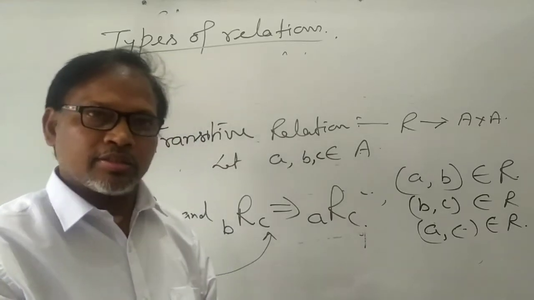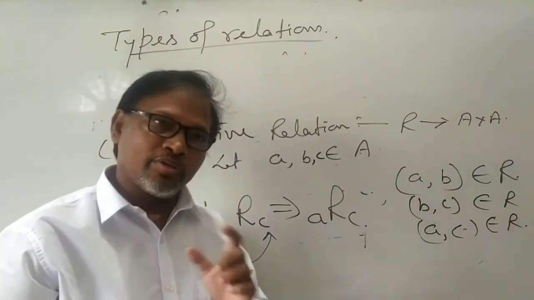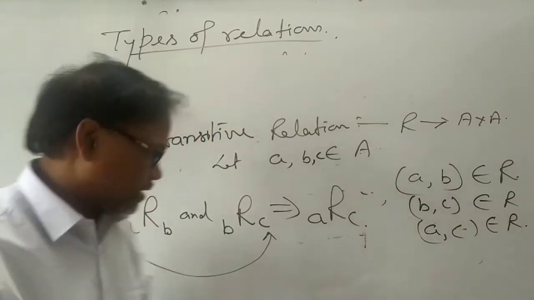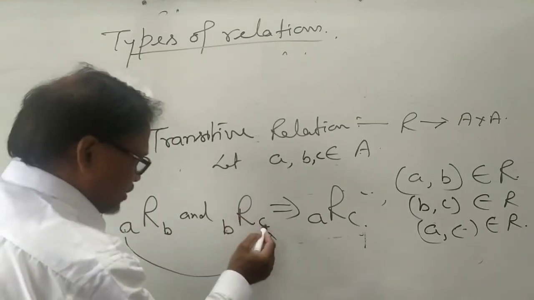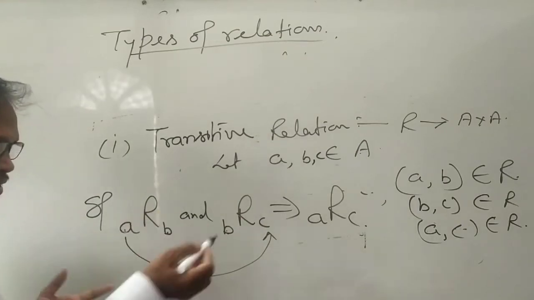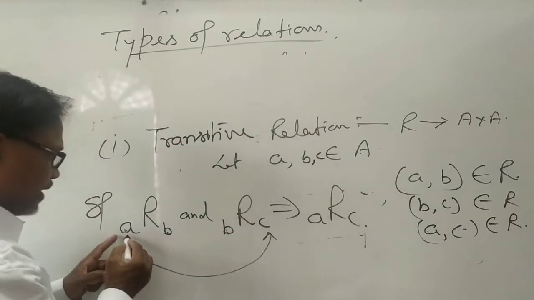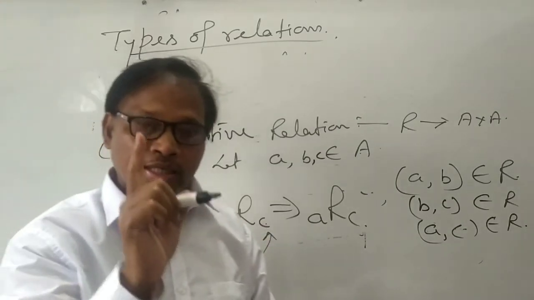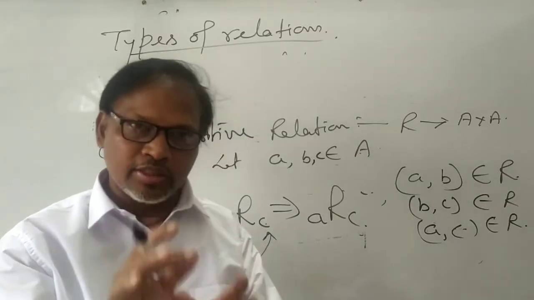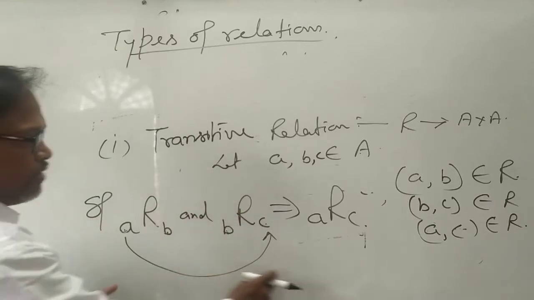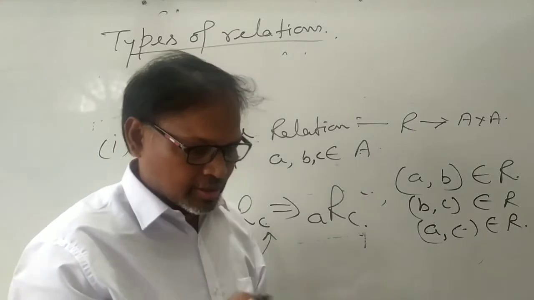Similarly parallel lines, similarly congruency. तो ये सब क्या है? But अगर हम ये कह दें कि A is father of B, okay. B is father of C, okay, it's okay. ये हो सकता है. But अगर A B का फादर है, B C का फादर, तो क्या A C का फादर? No, A is grandfather of C. In that case, this is not transitive. तो ट्रांजिटिव करने के लिए हमें जिस तरह इन दोनों का है उसी तरह से ये भी होना चाहिए. That should be. तो this is the transitive.